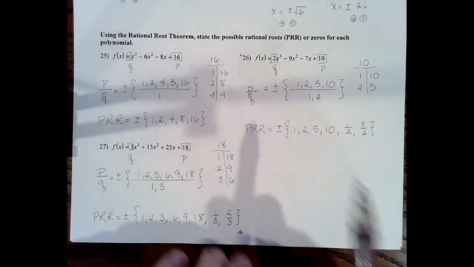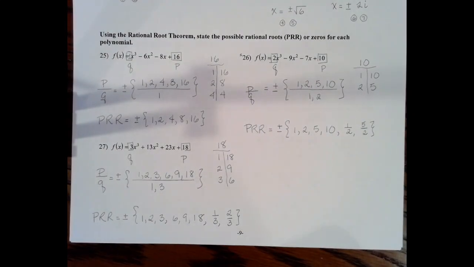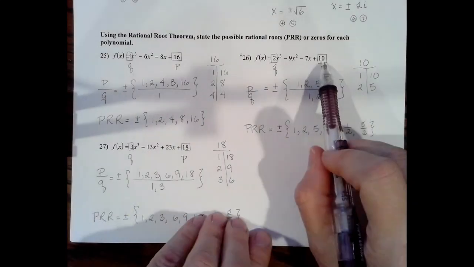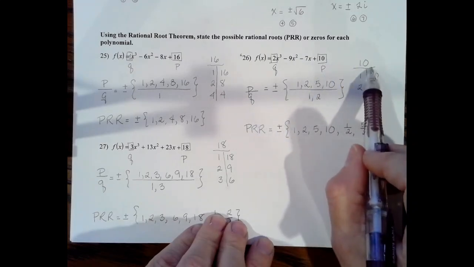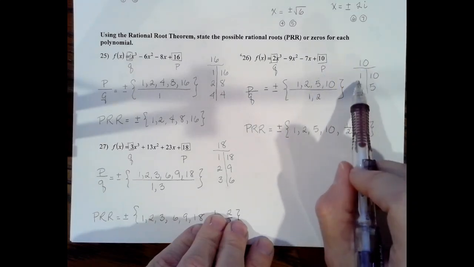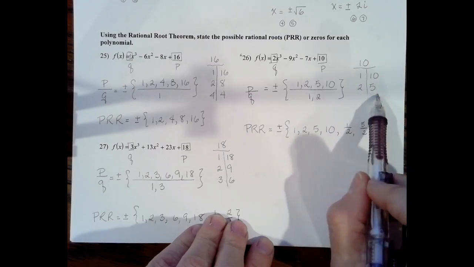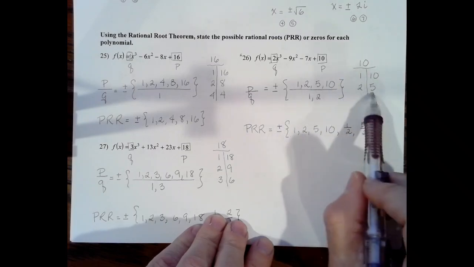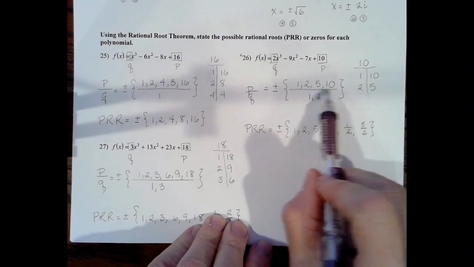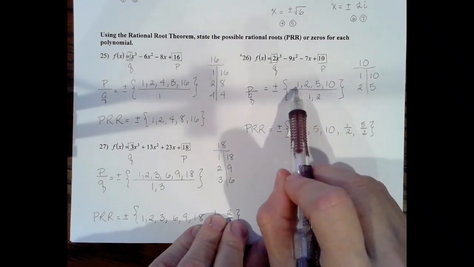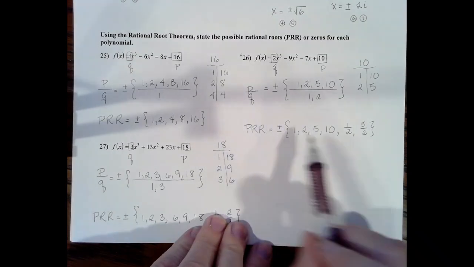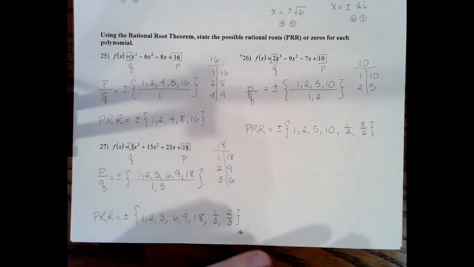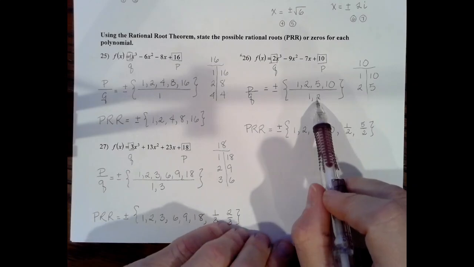So I'm going to write P over Q and make sure you include the plus or minus signs. So for every single one of these combinations, I'm going to look at the positive and the negative value. So if you need to, make a little list for yourself. So if you have 10, think of all the numbers that you would multiply to get 10. 1 and 10, and 2 and 5. So they're all the factors that multiply to get 10. So I'm going to write 1, 2, 5, and 10. On the bottom here, I'm going to write the list of all the numbers that multiply to get 2. Now 2 is prime, so it's just 1 and 2.